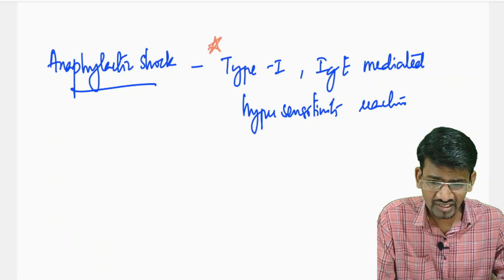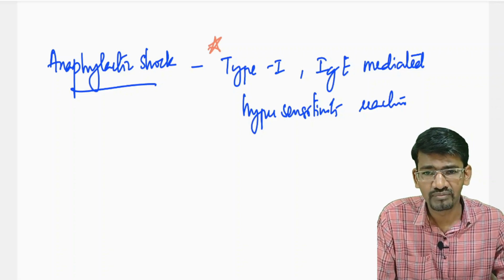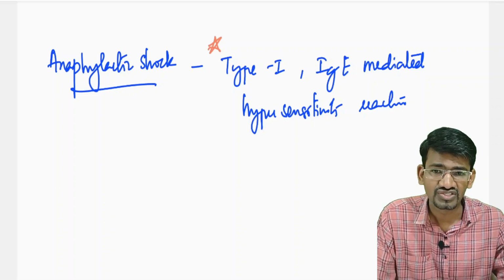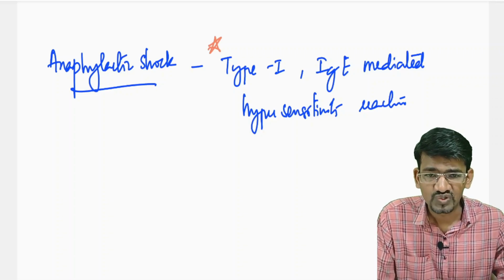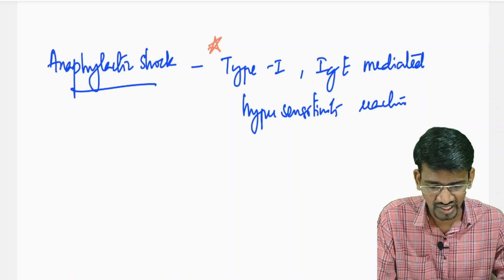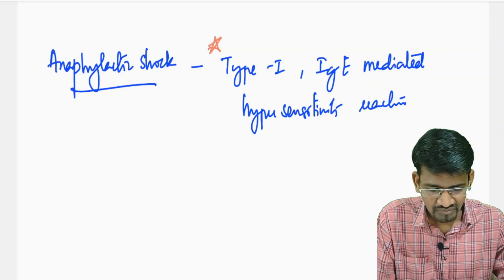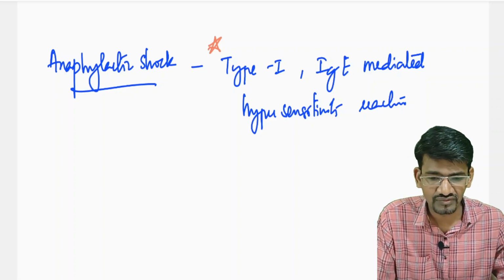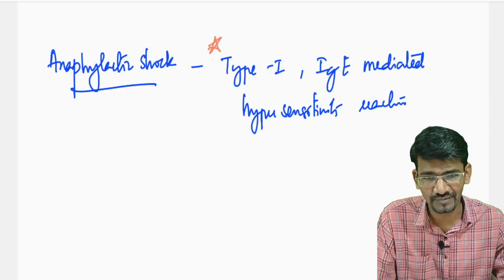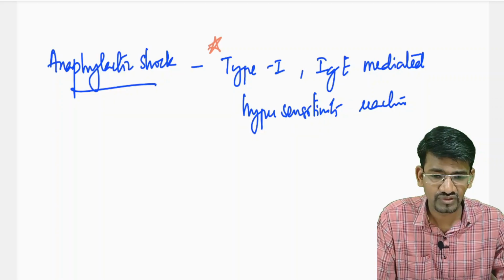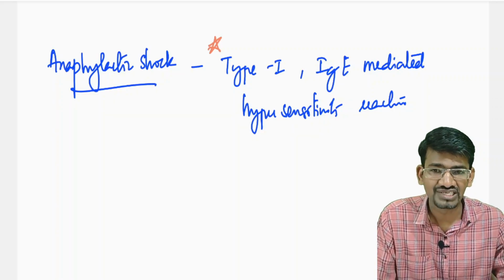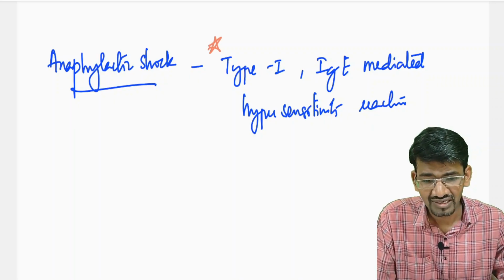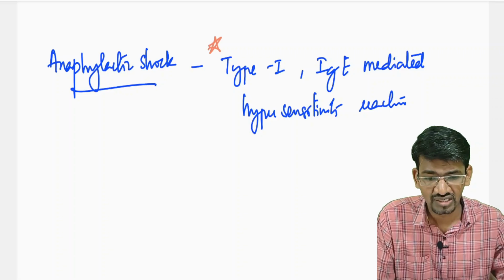Then allergic reactions may occur due to insect bites like a honeybee sting, snake bite or scorpion bite. All these can lead to anaphylactic reactions. It can also be due to some dye or contrast used in diagnostics, like iodine dye, MRI contrast or the CECT contrast. A patient may be allergic to those dyes or contrasts as well.